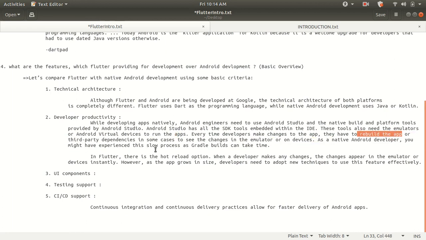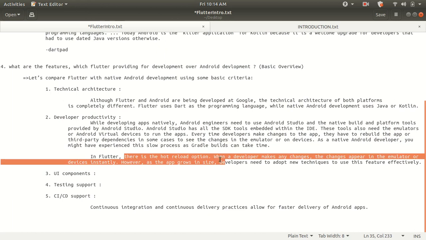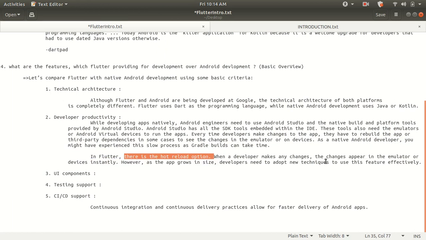But in Flutter, they provide hot reload. As you can see here, there is a hot reload option. When a developer makes any changes to their code, they do not have to rebuild the application as in Android Studio. In Flutter, you just use hot reload so that you can run faster and develop your applications faster.